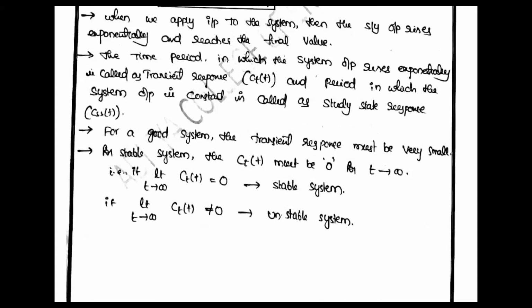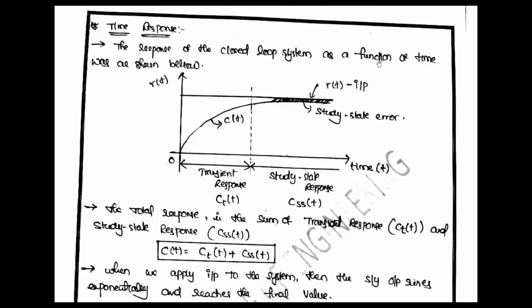Okay, so this is the total time response of the closed loop system as a function of time t. From 0, the output rises exponentially, and that portion is the transient response.